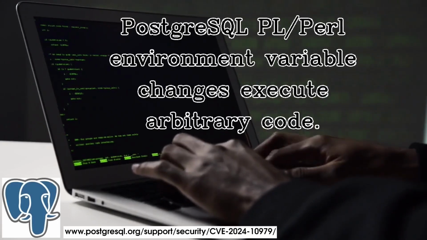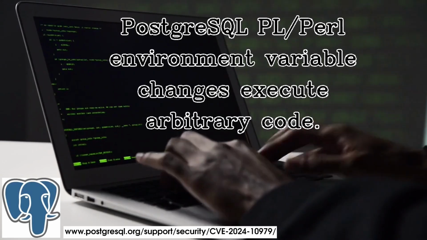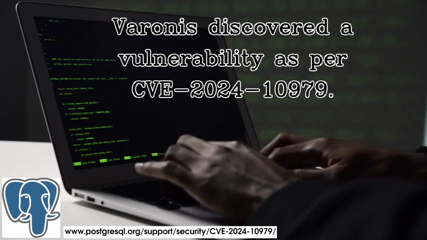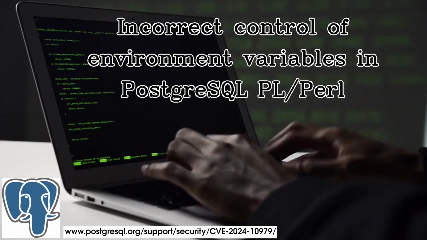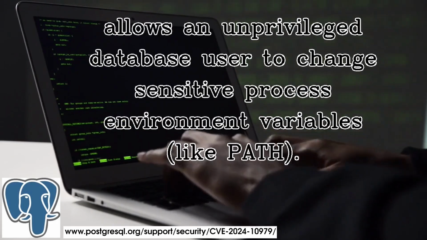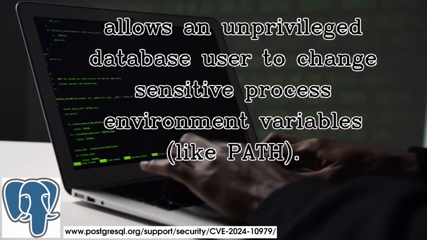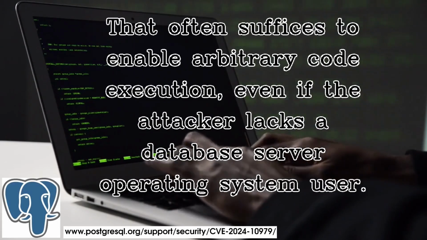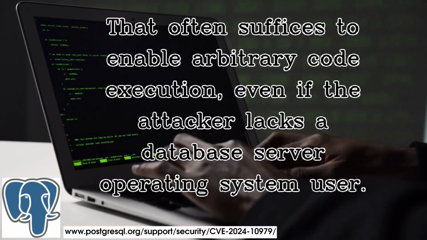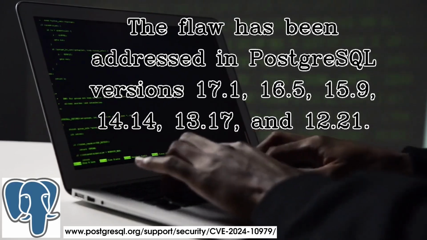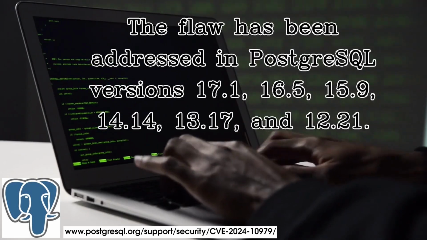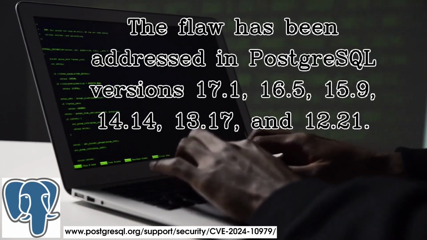PostgreSQL PL/Perl environment variable changes execute arbitrary code. Vulns discovered a vulnerability as per CVE-2024-10979. Incorrect control of environment variables in PostgreSQL PL/Perl allows an unprivileged database user to change sensitive process environment variables like PATH. That often suffices to enable arbitrary code execution, even if the attacker lacks a database server operating system user. The flaw has been addressed in PostgreSQL versions 17.1, 16.5, 15.9, 14.14, 13.17, and 12.21.